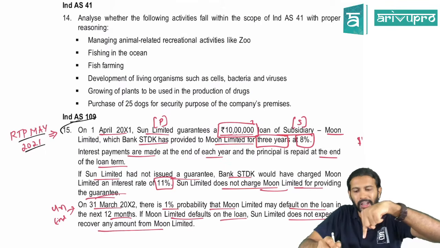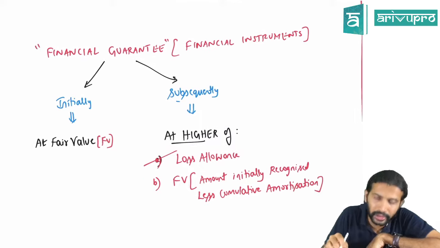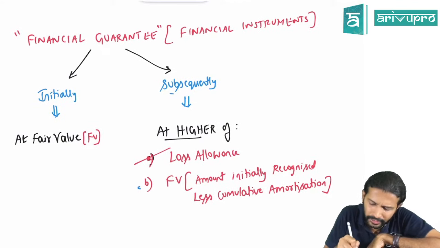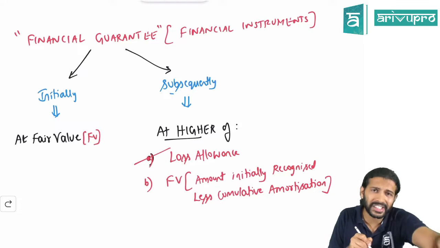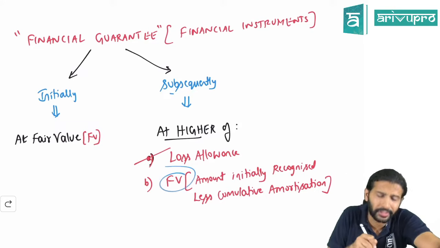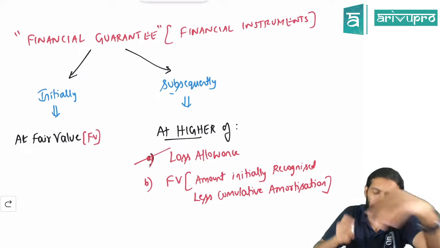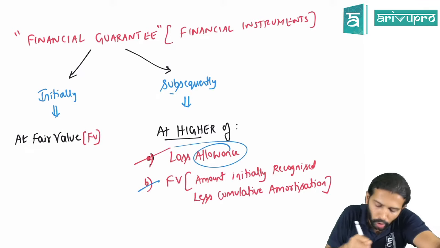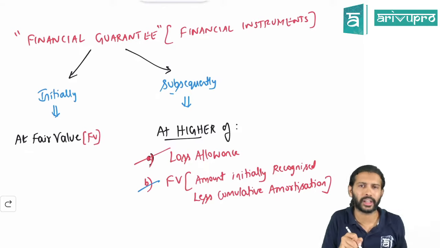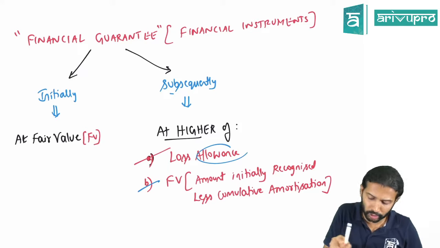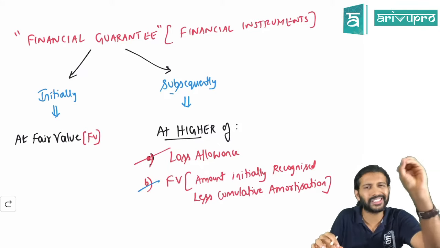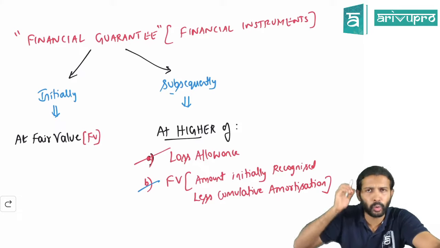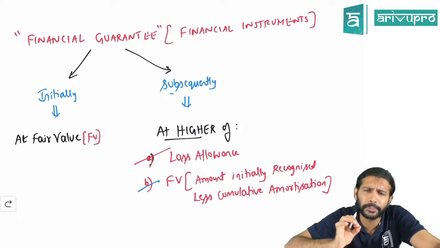But for this particular concept, they also introduced one more concept, and that's the reason we are saying here fair value. At each year end, you will not just measure it at fair value. You will check two things, fair value or loss allowance, whichever is higher you will take. So in the FVTPL method, why will this loss allowance come? If you think logically, the holding company has given a guarantee to the subsidiary.